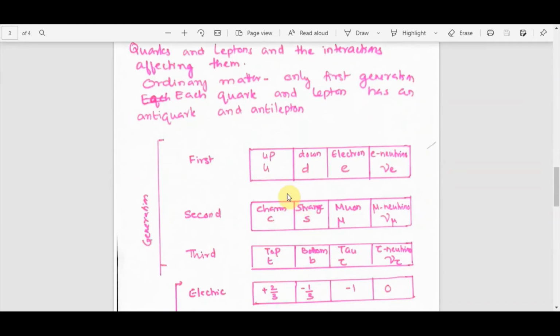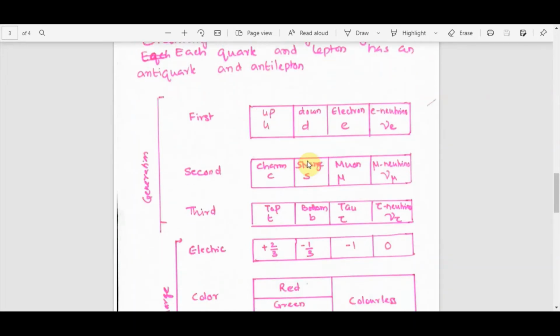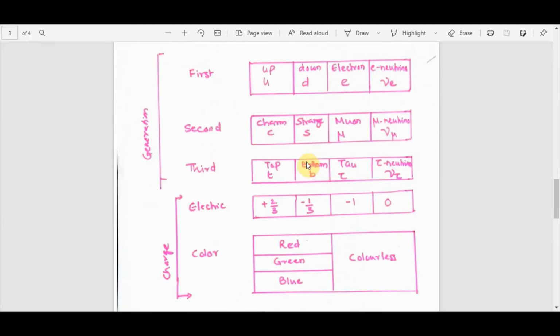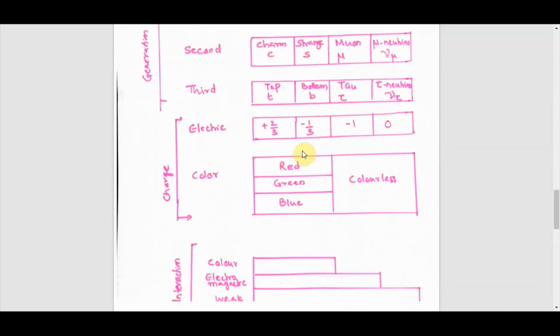Quarks and leptons and the interactions affecting them. In ordinary matter, only the first generation quarks are involved. Each quark and lepton has an anti-quark and anti-lepton. Let us look at this table. The first generation consists of U, D quark, and the electron and its associated neutrino, that is the electron neutrino. Second generation: charm, strange, muon, muon neutrino. Third generation: top, bottom, tau, and tau neutrino. So these are the leptons and the quarks involved.